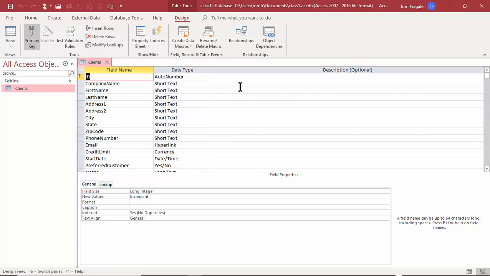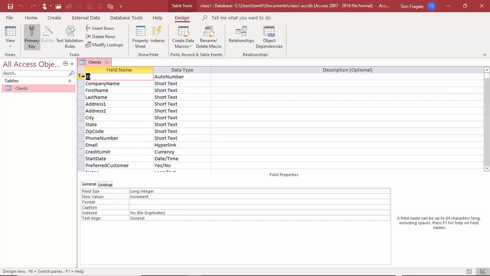So now let's talk about how we can add fields or change fields in Design View. Of course, we made the table in Design View, but you can always go back to a table and go back to Design View to add or change fields. So let's do some examples here. Now, remember when we made this table and we saved it, it said, do you want to create a primary key? So look what it did. It made this field that's called ID. It made it an auto number field, and we saw how that works.